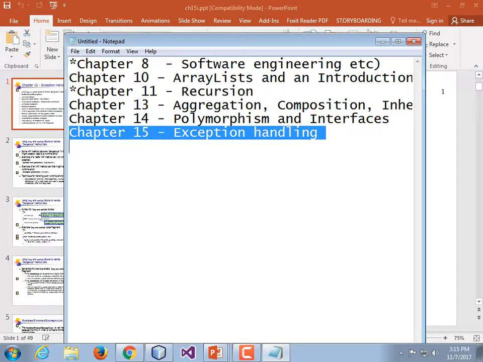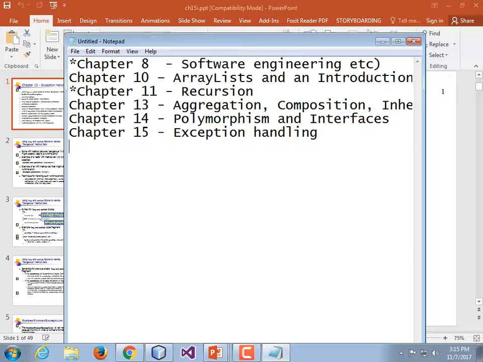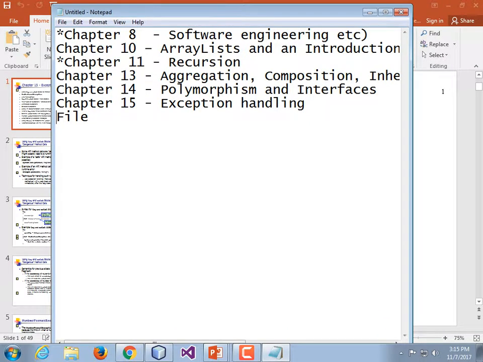And we're going to hit exception handling right now, and after that we're going to do file handling. Writing files, reading from files. A couple of different ways to do that. It's going to look different than how we did it in C++ or Python. So this is probably going to be some new material for you conceptually, the file handling. You have to cover exception handling before you cover file handling, because files can generate all sorts of exceptions.